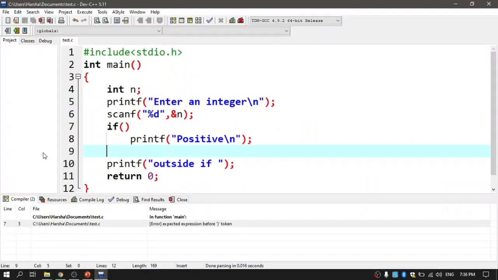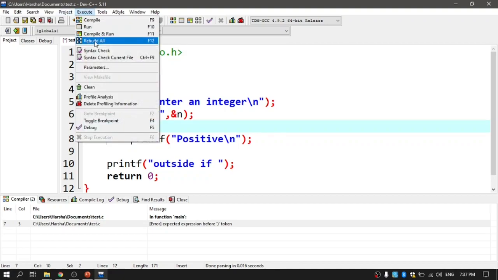Let me show that practically. If I mention if 10, then as it is a non-zero value, the condition will be taken as true. So positive will be printed irrespective of the value of n. Why? Because here I have not used any expression or relational operator connected with n. Directly I have mentioned a literal value, 10. So the output is positive. Let's watch, it will run for sure.